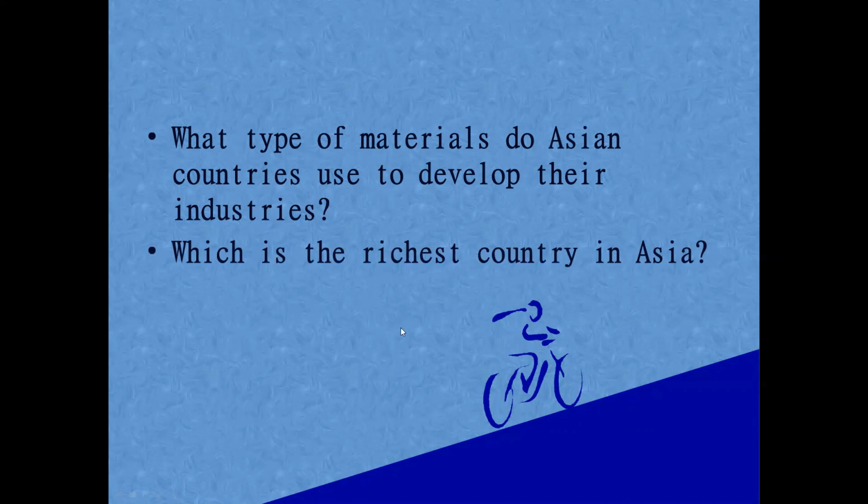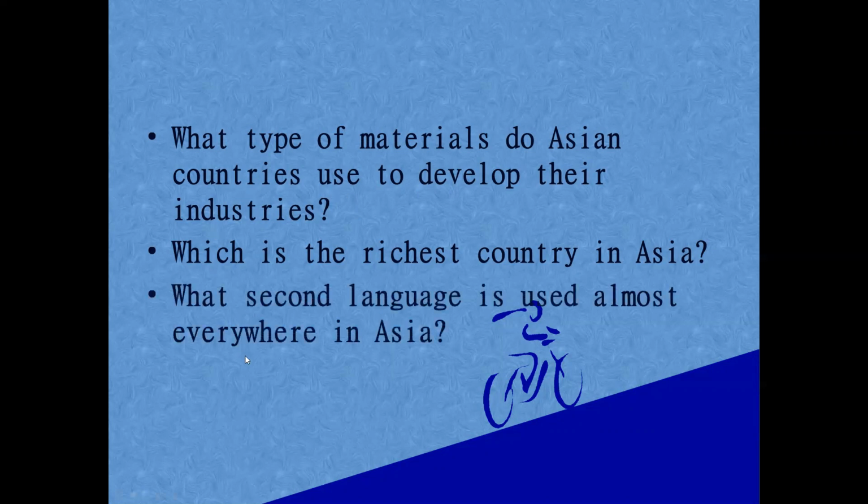Because, as I first told you, Asia is a continent where we people are living. So, which is the richest country in Asia? And the last, what second language is used almost everywhere in Asia, or what is the name of the second language which is used mostly in Asia?